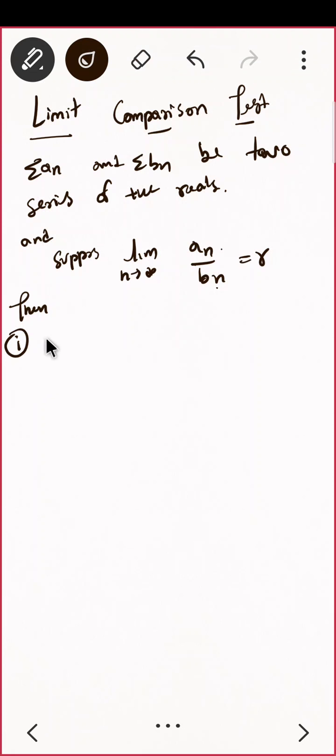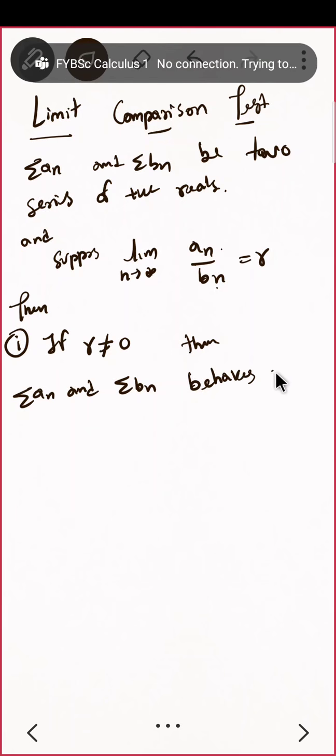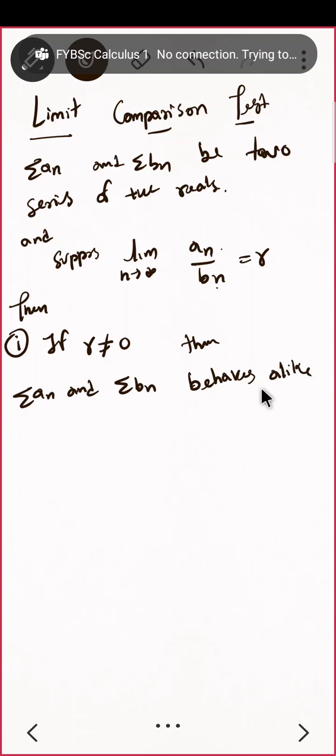Then the first one: if your r is non-zero, then summation of an and summation of bn behave alike. What do you mean by behaves alike?